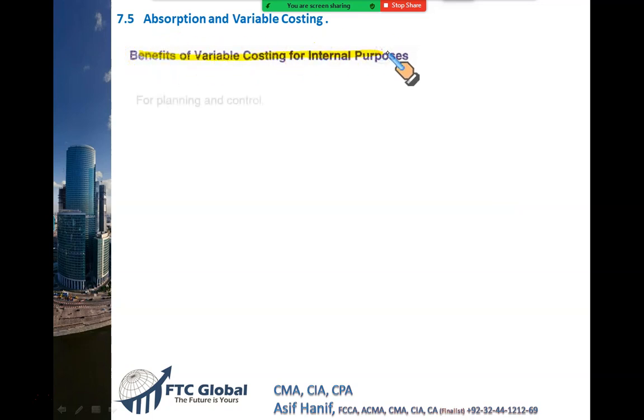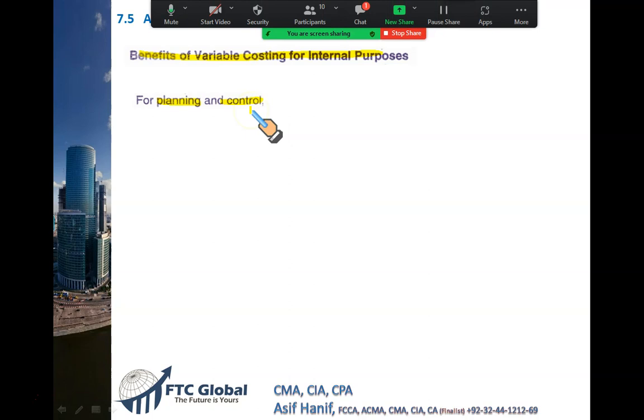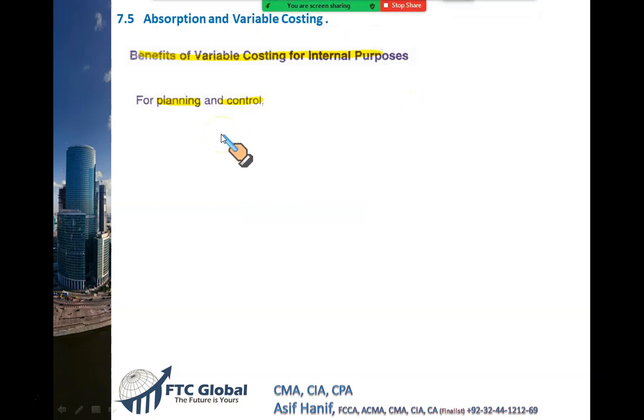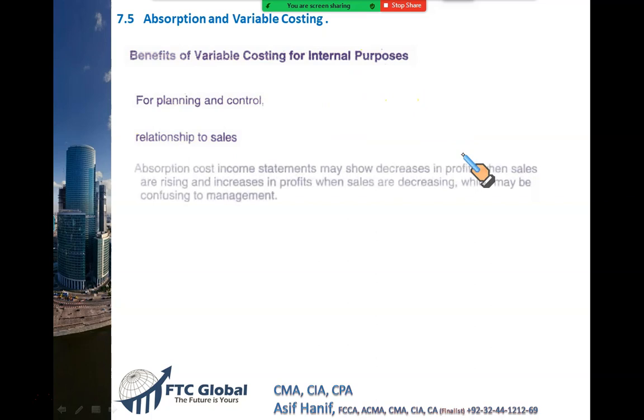So what are the benefits of using variable costing? First benefit is we can use it for planning and control, because fixed cost is not controllable. Rent is not in your control, depreciation is not in your control. The costs that are in your control are the variable costs, so we use them for planning and control purposes. And moreover, this gives a very explicit relationship between sales and your profit. Whenever sale goes up, profit goes up. Whenever sale falls, profit falls.